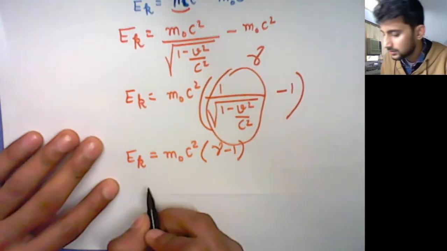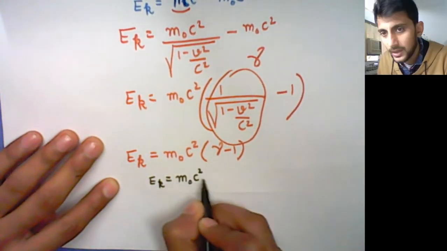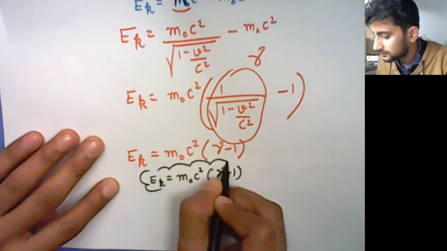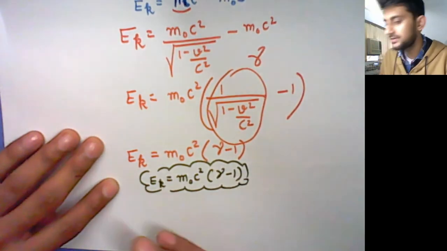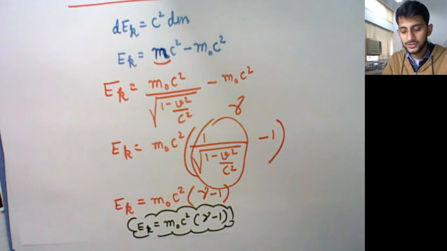Okay, so the kinetic energy equals m naught c square, the rest mass energy, into gamma minus 1. So this is the derivation of the third relationship. We call it relativistic kinetic energy. Fine.